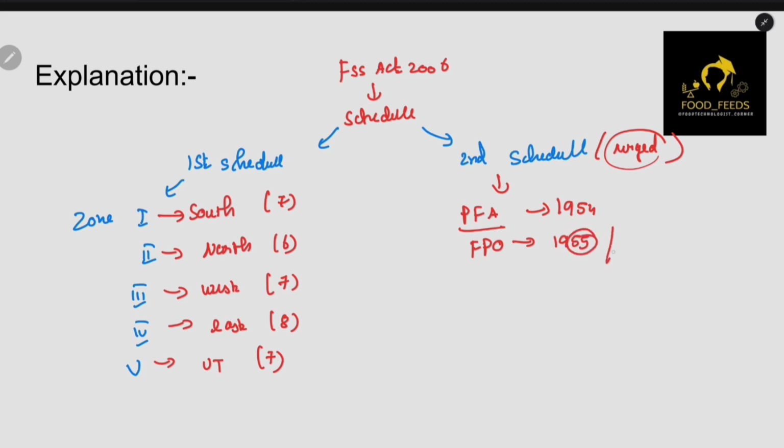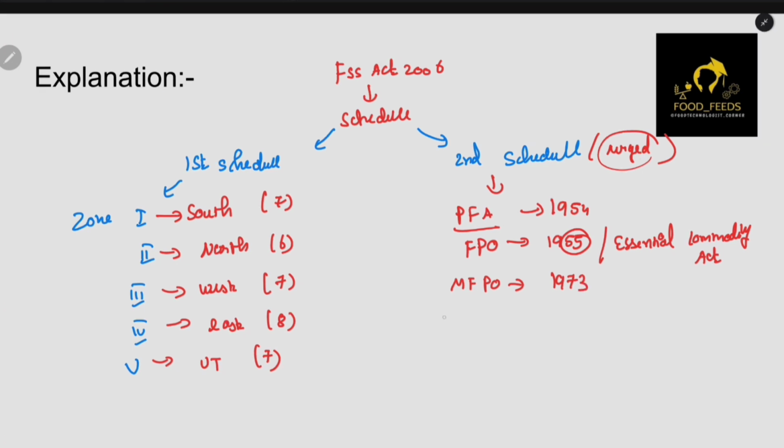One more thing that also came in 1955 is the Essential Commodities Act. Then the Meat Food Products Order, which came in 1973. Then the Vegetable Oil Products Order, which came in 1947. Next is edible oil. See, edible oil is different from vegetable oil. The Edible Oil Packaging order came in 1998.